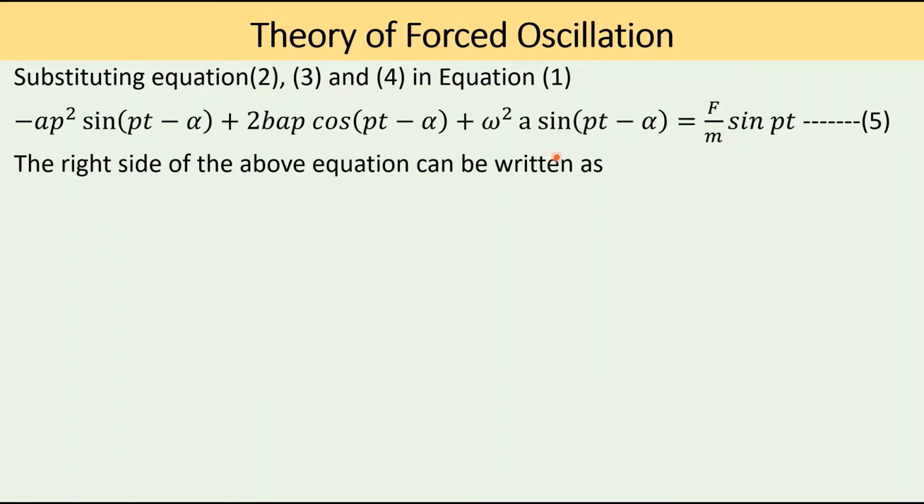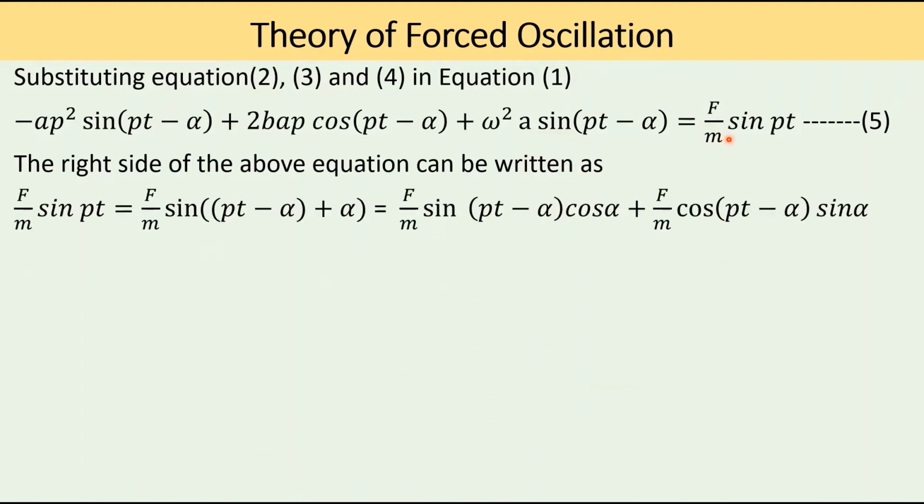The right side of the above equation, f by m sin pt, can be written as f by m sin(pt minus alpha plus alpha), which is nothing but sin pt itself. This is of the form sin(a plus b), where a is pt minus alpha and b is equal to alpha.